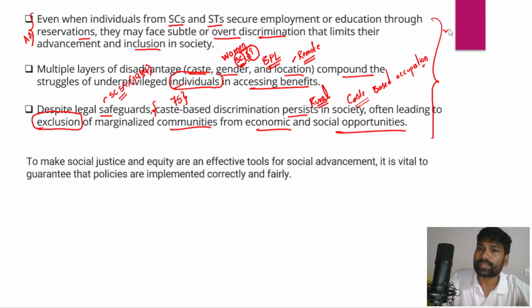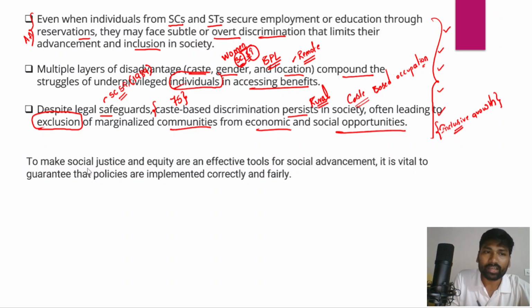So therefore it is very important that the government, civil society, non-governmental organizations, and even educated and empowered individuals work on all these shortcomings to ensure equity and social justice, right? Ultimately we have to achieve inclusive growth and inclusive development in India. India could become a developed country only through an inclusive growth and inclusive developmental approach.